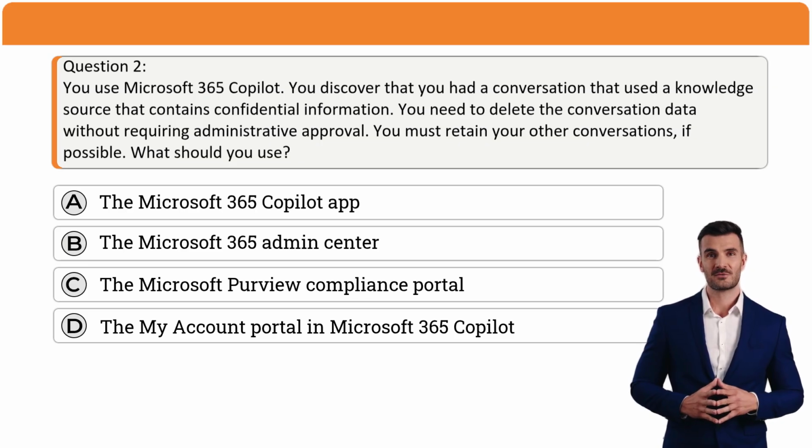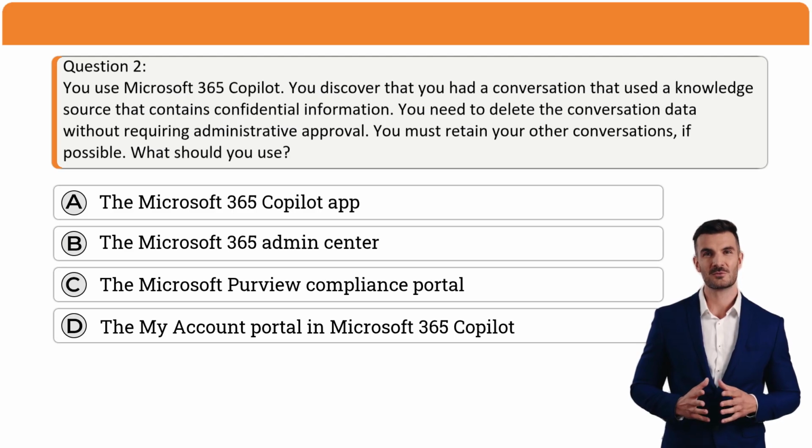Question 2. You use Microsoft 365 Copilot. You discover that you had a conversation that used a knowledge source that contains confidential information. You need to delete the conversation data without requiring administrative approval. You must retain your other conversations, if possible. What should you use?